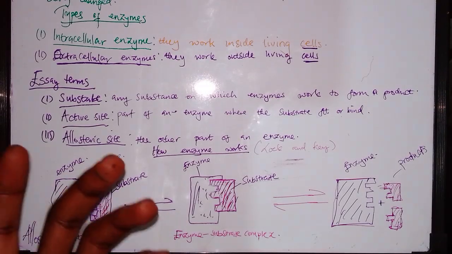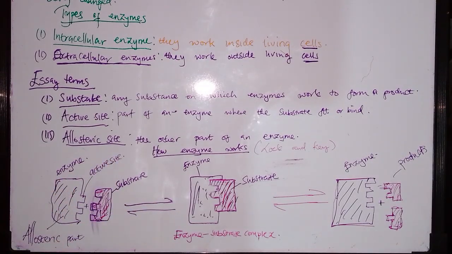Be sure to join my second class, where we will conclude the topic of enzymes by looking at the characteristics and the factors that affect enzymes, and we'll also finish by revising those two questions.